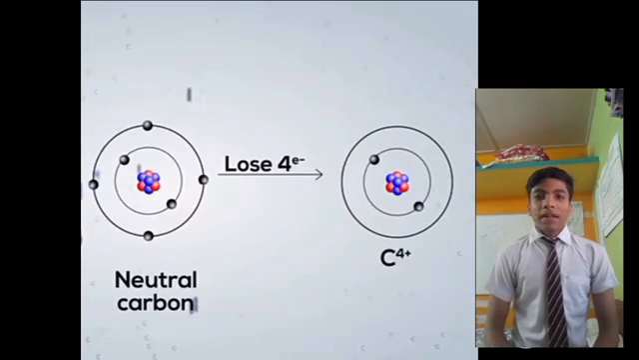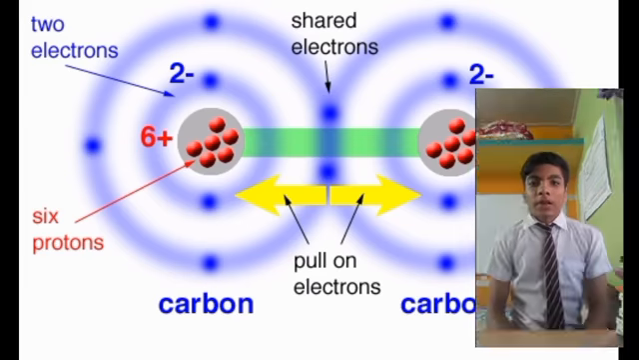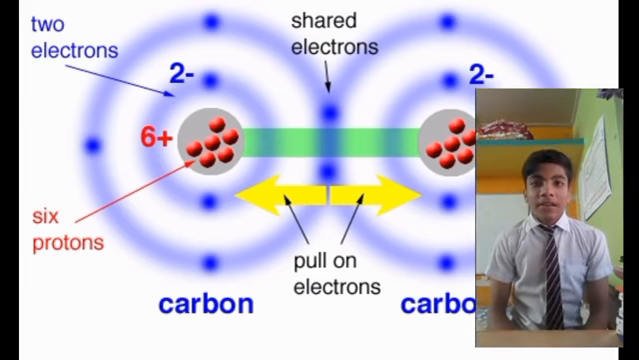Now the second option is that it can lose 4 electrons. But losing 4 electrons requires a large amount of energy, leaving behind 6 protons holding on to just 2 electrons. So we can come to a conclusion that neither of the options is possible. Carbon overcomes this problem by sharing its valence electrons with the valence electrons of other atoms. Not only carbon, a large number of atoms form compounds in such a manner. Let's understand the covalent bond with the help of some examples.